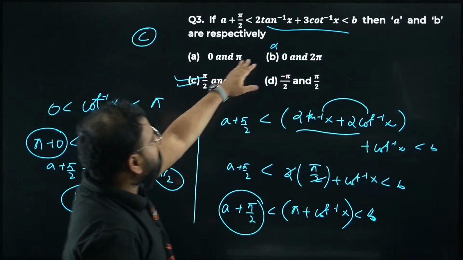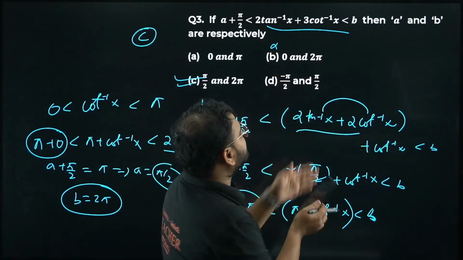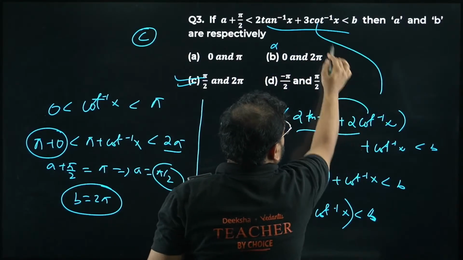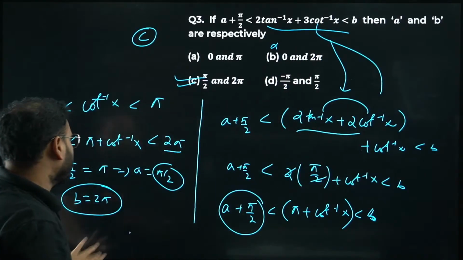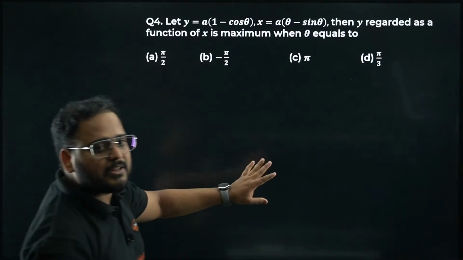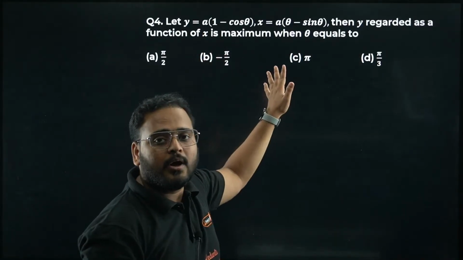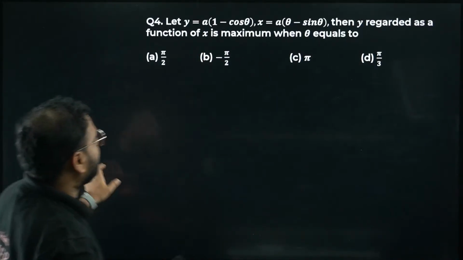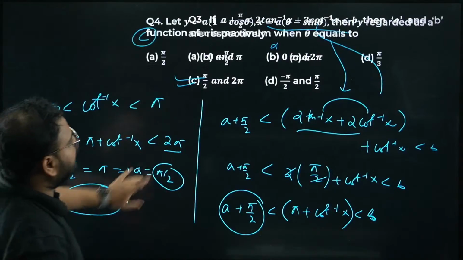Please check. So this is the property I use. I have broken this 3 cot inverse of x. I want to do one thing first. For all of you who are attempting the question, please attempt question number 4 right now, and then let me clear the doubts of your friend. I want the answer for the 4th one right now first.